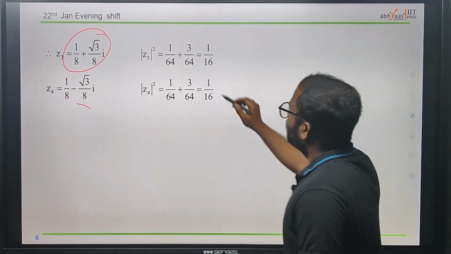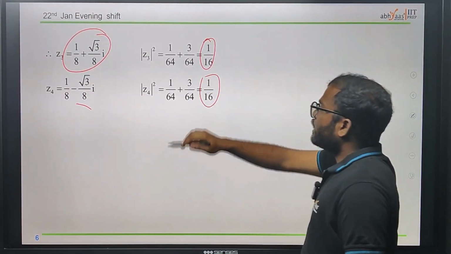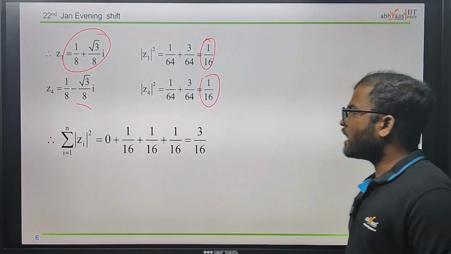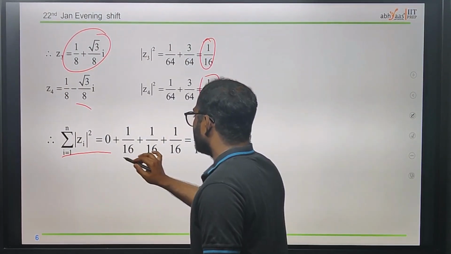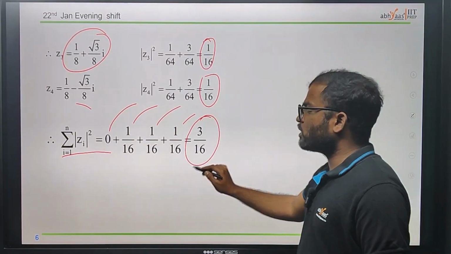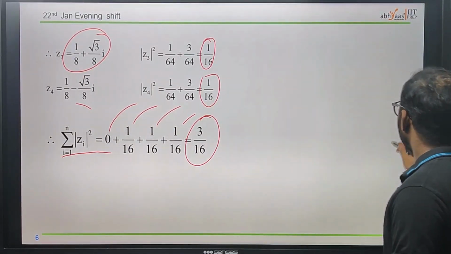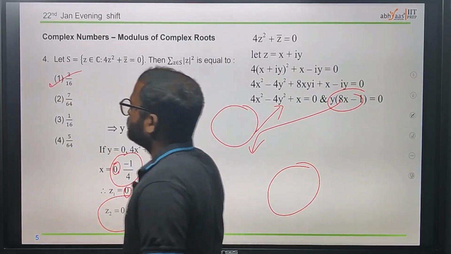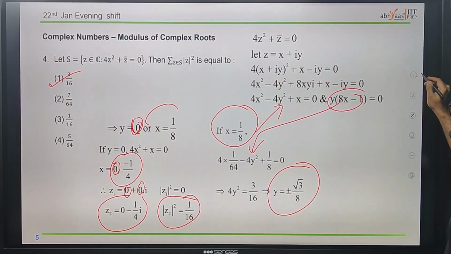Now we got 1 by 16 for z3 and z4, and also for z1 and z2. In a similar way, now just add those magnitudes. Whatever we got, we will have 0, 1 by 16, 1 by 16. So after adding all these things, we got 3 by 16 as the answer. That is, the first option is the correct answer. Now coming to the next question.